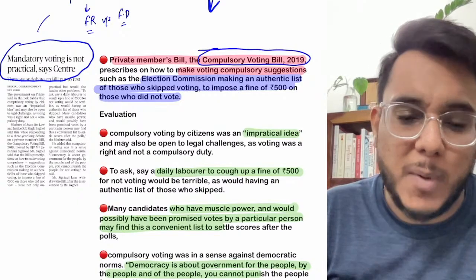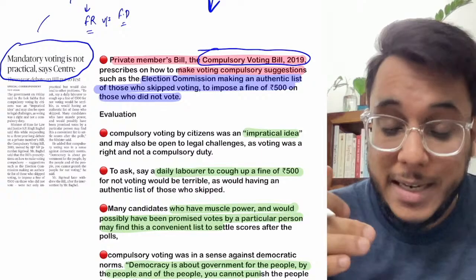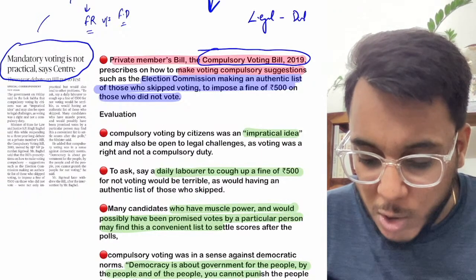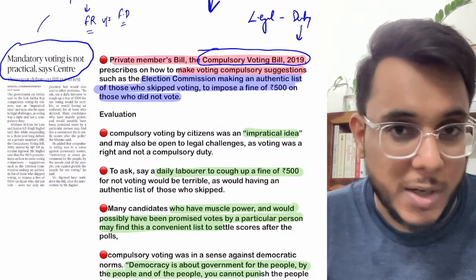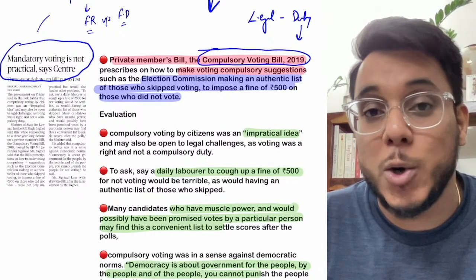Now what this particular bill provided, guys, is that we need to legally enforce a duty onto the citizen that they have to cast the vote, and if any citizen is not able to cast a vote, then those citizens need to be punished.